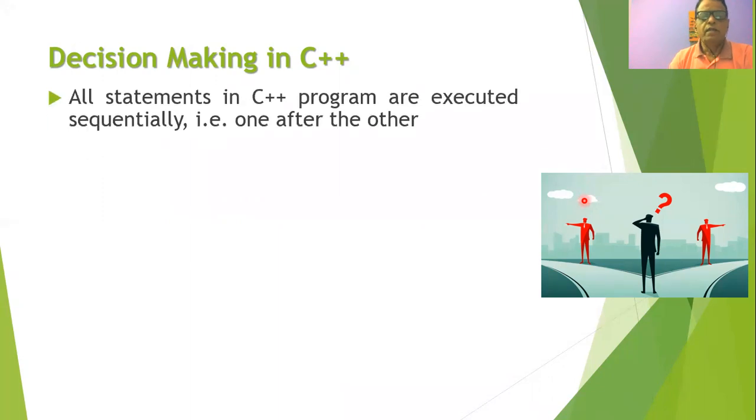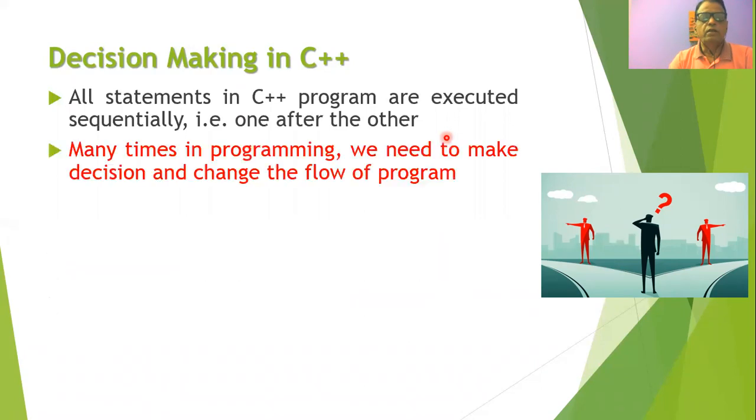Friends, in C++, whenever we write any program, the statements are sequentially executed. First the first statement is executed, then the second statement, and then the third statement, and in this way all the statements are executed one after the other.